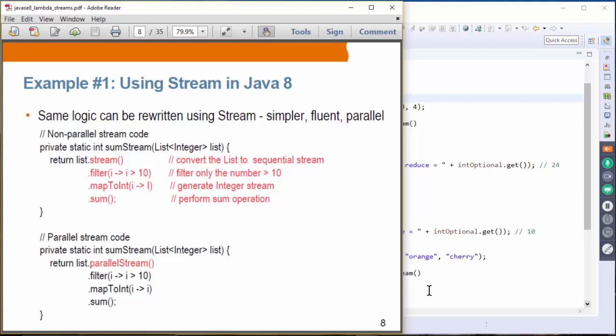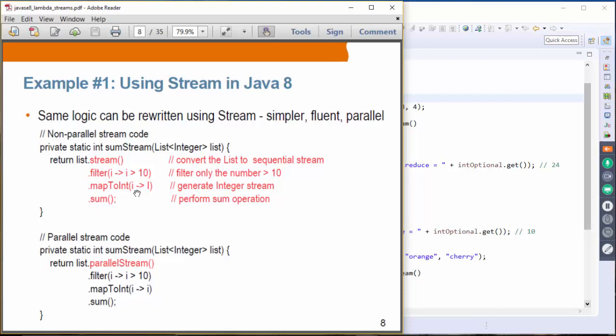Now, this is an example using streams. So here, in order to create a sum, you create a stream object from the list object, and then you filter. Here filter is receiving a predicate, which is basically saying filter only the numbers that are greater than 10. And then you use mapToInt, which generates an integer stream, and then finally you say sum.